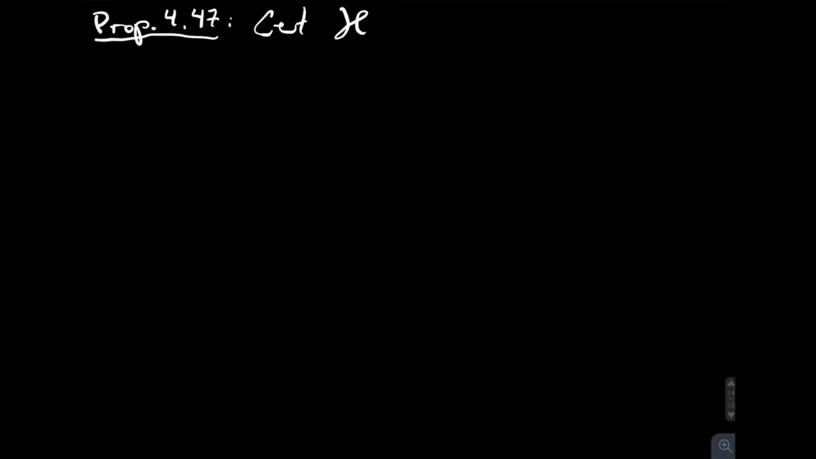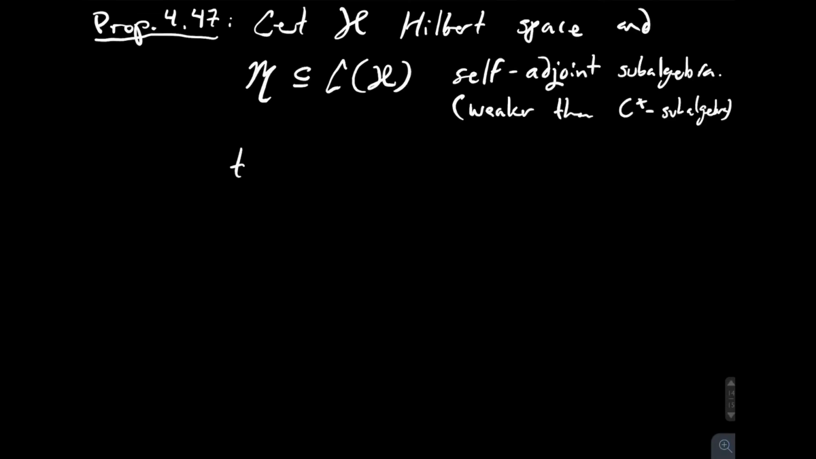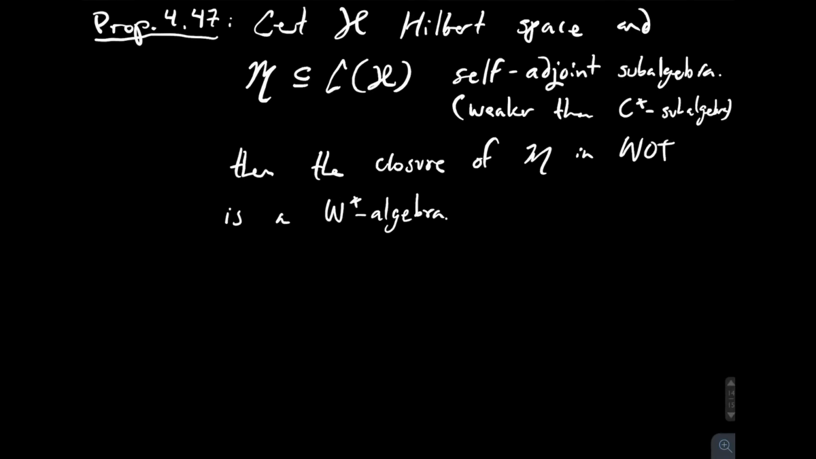Alright, so in this video we're going to be proving proposition 4.47. Now let H be a Hilbert space and let M be a self-adjoint subalgebra of L(H), which is itself weaker than assuming that it's a C-star algebra. Then the closure of M in the weak operator topology is a W-star algebra. Moreover, if M is abelian, then the closure is abelian.